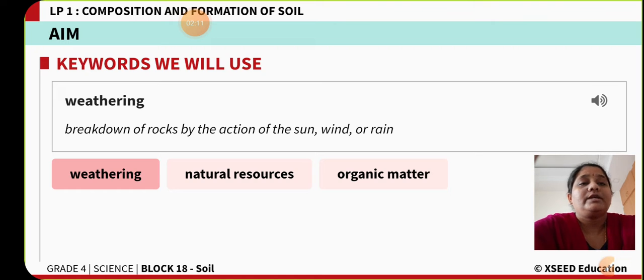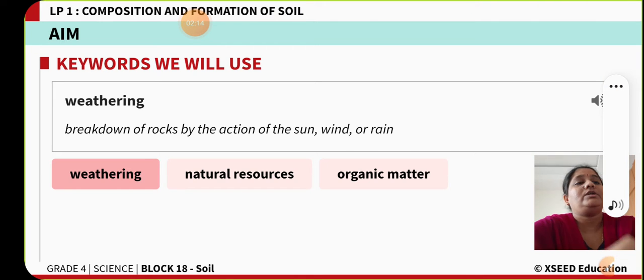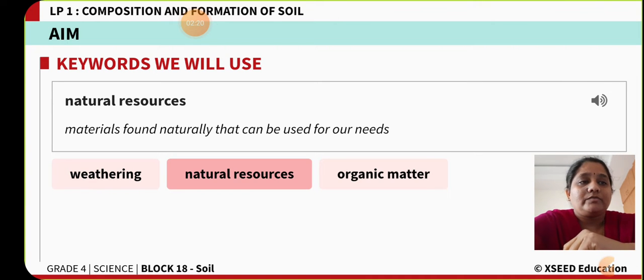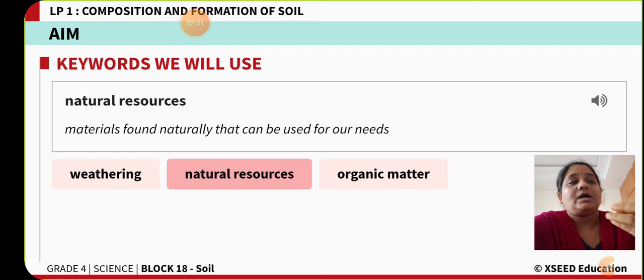The next keyword that we will come across in today's class is natural resources. Natural resources means the materials that are found in nature and used for our needs, like soil, light, water, and air. These are all called natural resources. Natural resources: materials found naturally that can be used for our needs.